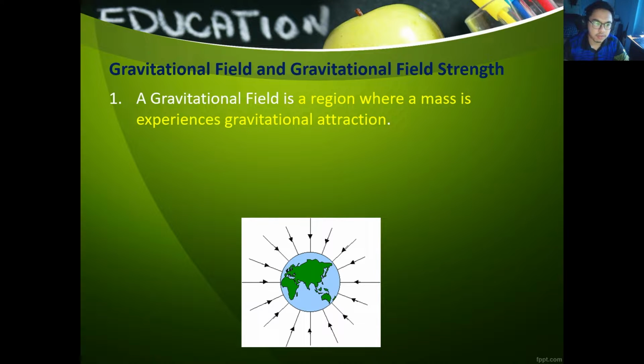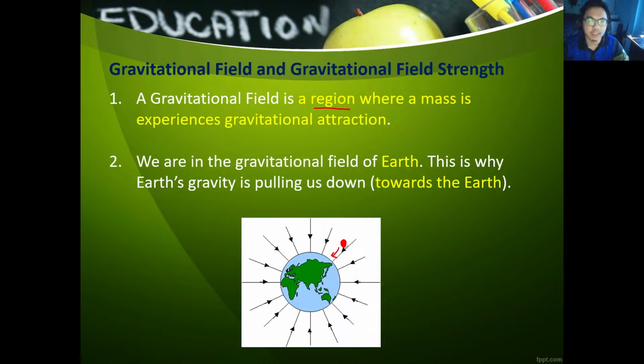So what is a gravitational field? A gravitational field is a region or an area where a mass experiences gravitational attraction. So if there is an object put inside this field, the object will experience a gravitational force and will be pulled towards the Earth. So we are in the gravitational field of Earth. This is why Earth's gravity is pulling us down towards the Earth. If we are outside of the gravitational field of Earth, then we won't be feeling the gravity of Earth. Likewise for other planets as well.